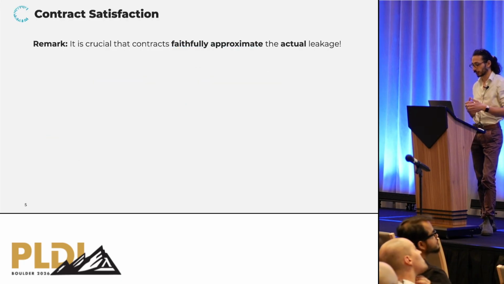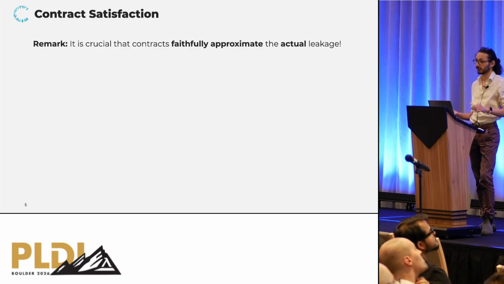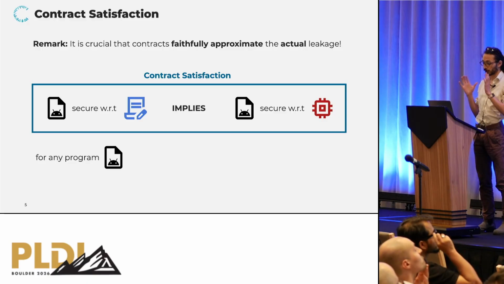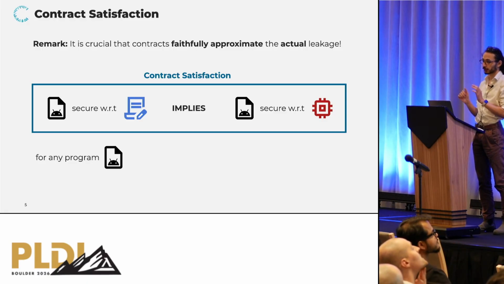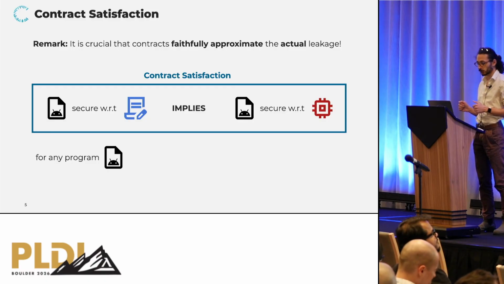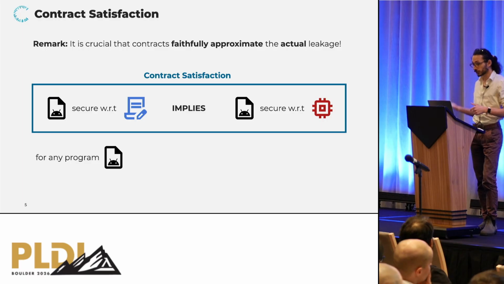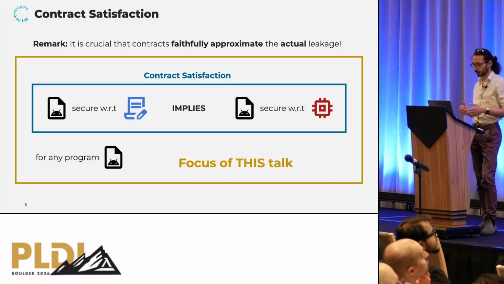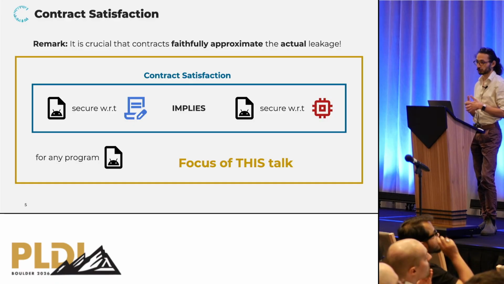But there is a catch. Of course, for this to work, it is crucial that the contract is faithfully approximating the actual leakage of the CPU. And this is sometimes called contract satisfaction. What we want to prove is that if we have a security proof with respect to the contract, we must be sure that executing the program on the actual CPU is also secure. And if we want to reuse the contract multiple times, ideally we would want to prove that for any program. And this is exactly the focus of this talk. How do we prove this contract satisfaction property?